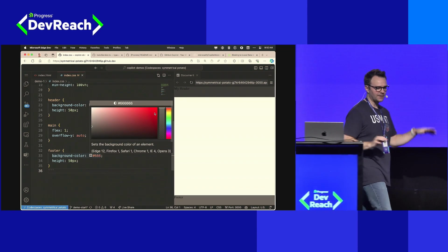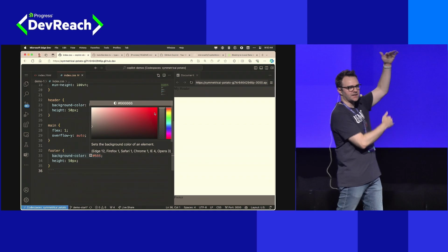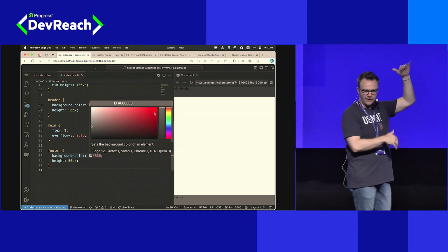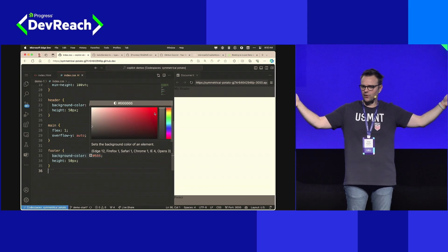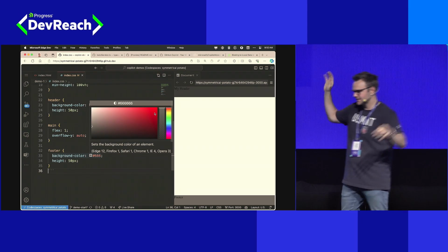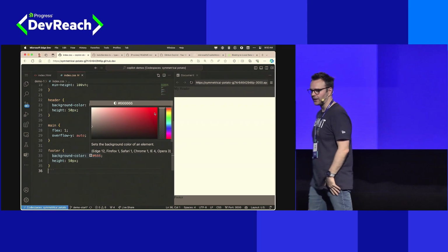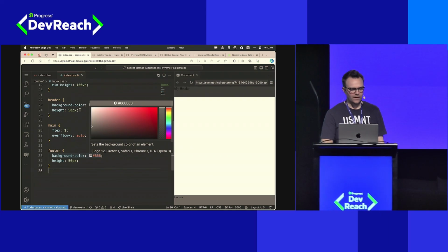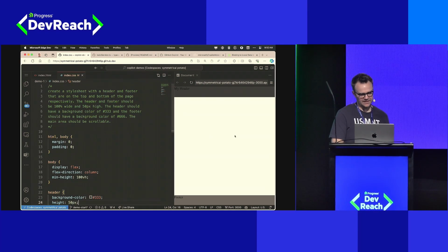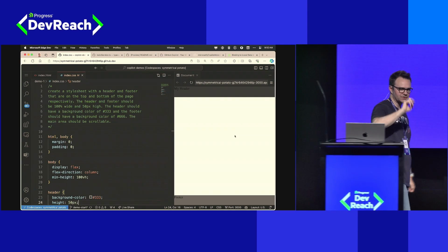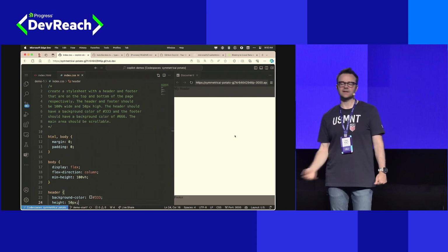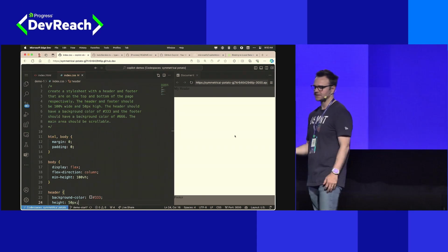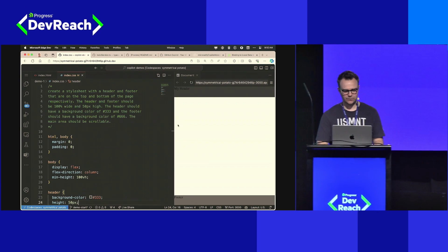We gave it a comment. It has a header and a footer that are stuck to the top and the bottom of the page, regardless of how much content is there. They're a fixed height, and they're 100% width. So we see it's doing what we asked, and it's rapidly building our style sheet for us. Now, the one thing we can't confirm here is whether or not that main middle area is scrollable, because we have no content there. So we need some content. Let's go add some lorem ipsum there to see if this is in fact scrollable.